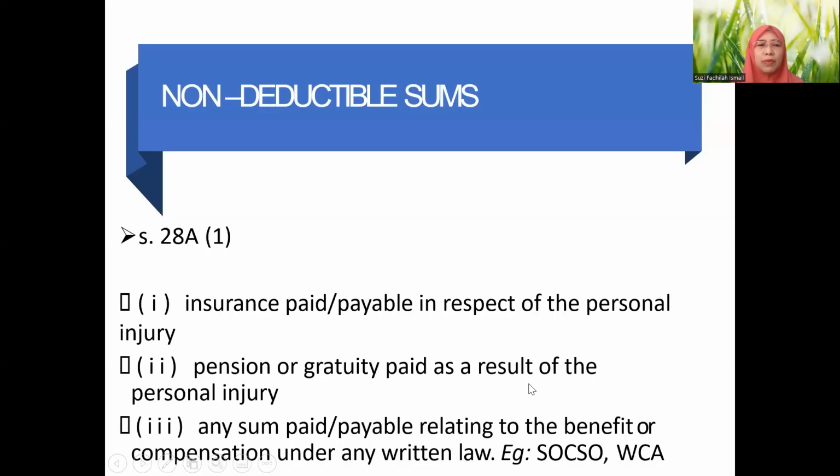So we have discussed 1, 2, 3 just now. Example number 3 just now, C, which in the provision uses C: any sum paid or payable relating to benefit or compensation under any written law. In Malaysia, we have SOCSO, or in Bahasa we call it Perkeso, Pampasan, the organization, the body which takes care especially of those who are working in the private sector. And the Workmen Compensation Act.